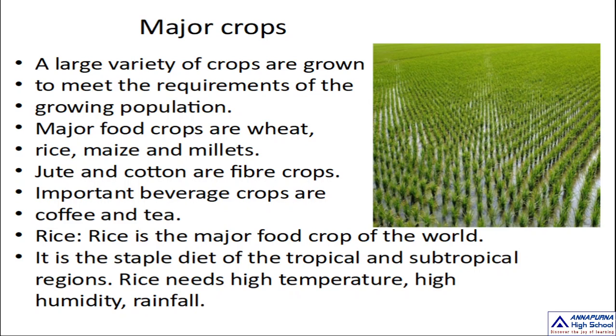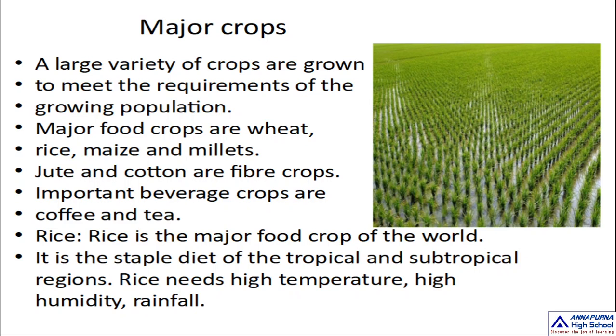Rice needs high temperature, high humidity, and rainfall. If you want to cultivate rice, the crop needs high temperature, high humidity and rainfall. Which areas receive a lot of heat and high rainfall?